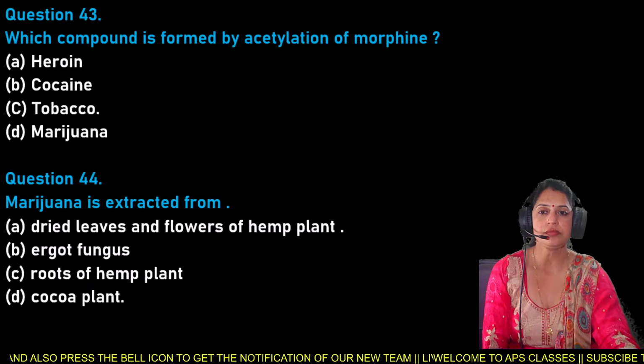Now shift to question number 46. Cocaine is obtained from Erythroxylum coca, Papaver somniferum, Atropa belladonna, or Datura stramonium. That is, cocaine is obtained from either Erythroxylum coca,